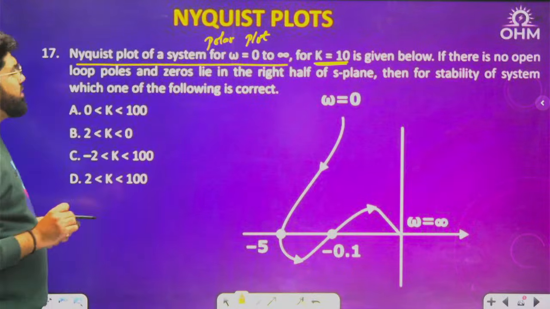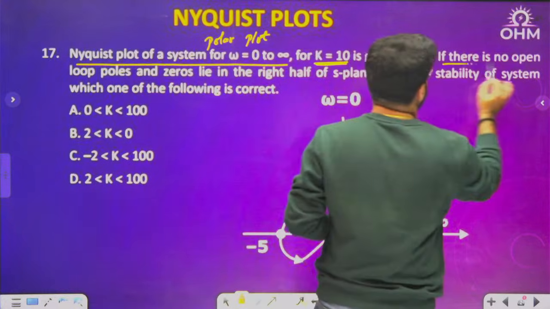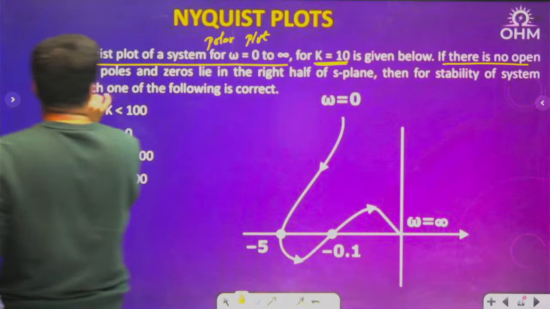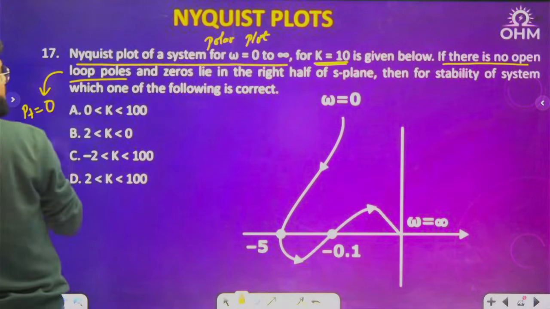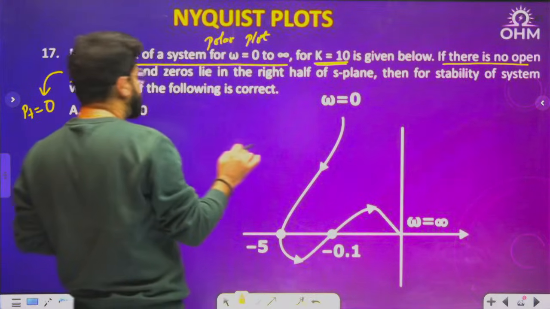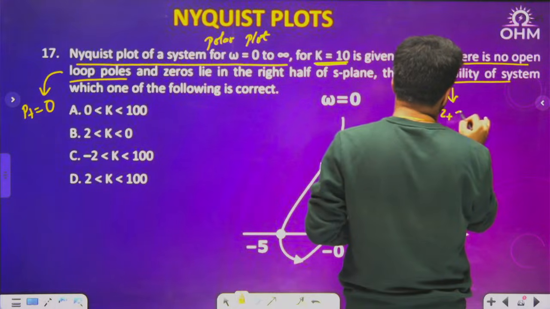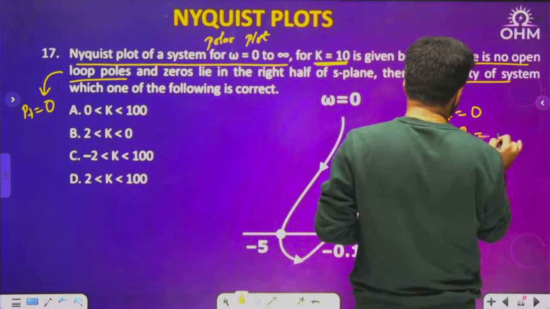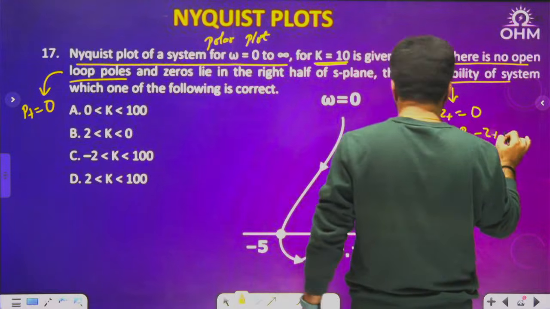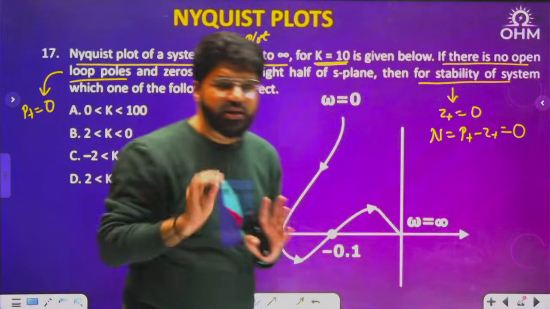If there is no open loop poles and zeros in the right half of the S-plane, no open loop poles, this is important, in the right half of the S-plane, that means P plus is 0. Then for stability of the system, which of the following options is correct? Again, stability of the system requires Z plus equal to 0. So what is N? N is P plus minus Z plus. P plus is also 0, Z plus is also 0. So again, I want no net encirclement.